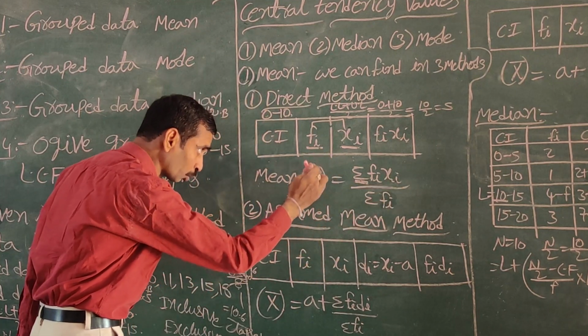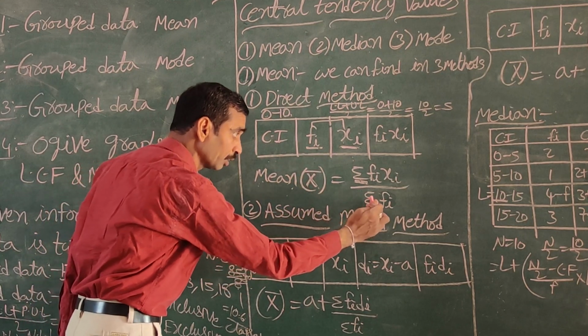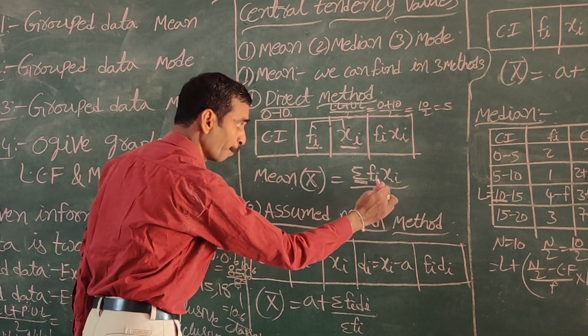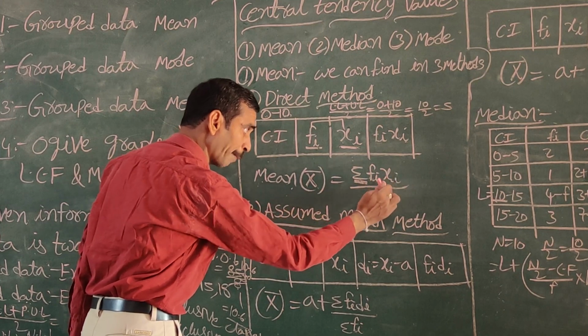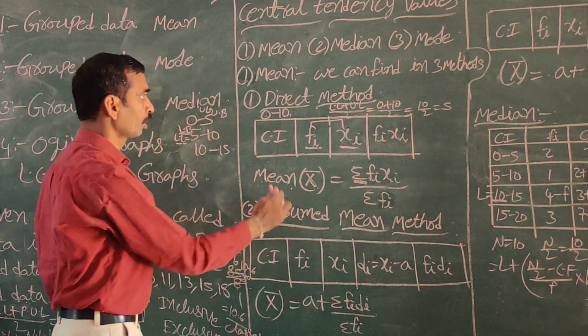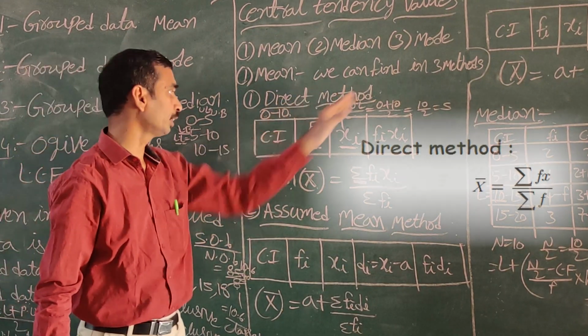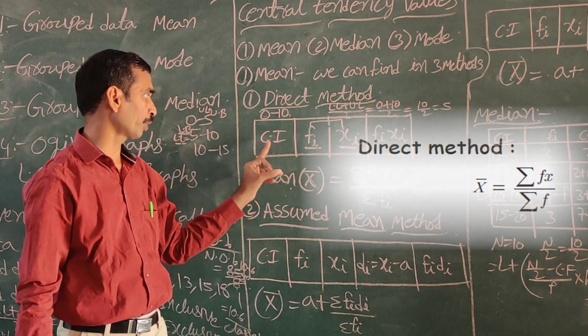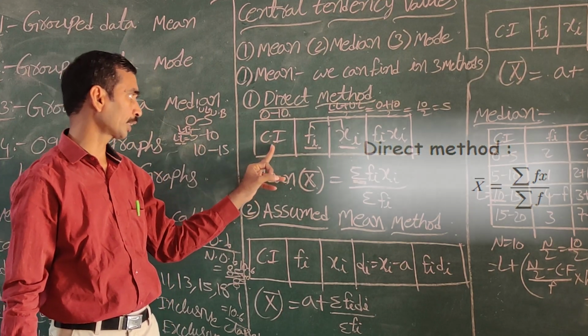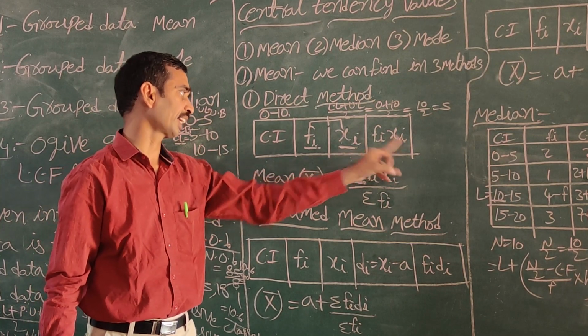Next we find the total frequencies, that is called sigma fi. The ratio sigma fi xi by sigma fi is called the mean. Like this we can find the mean using the direct method. In the direct method you must remember this table: class interval, frequency, mid value and fi xi.